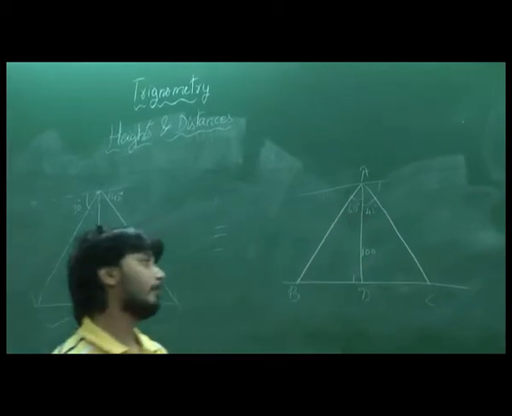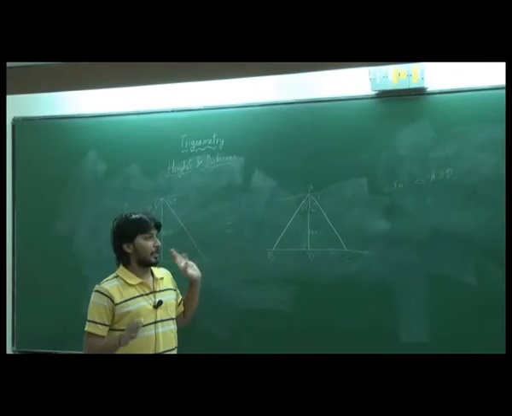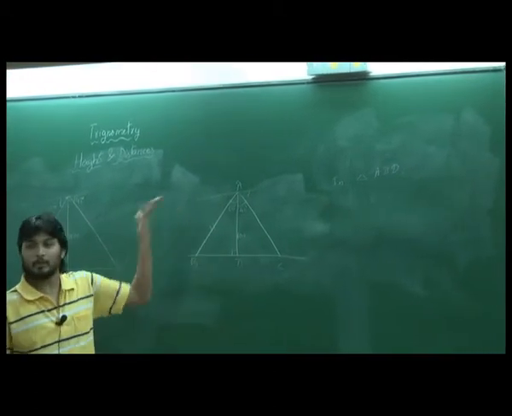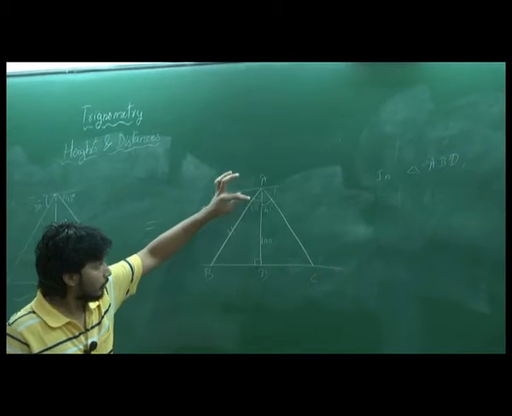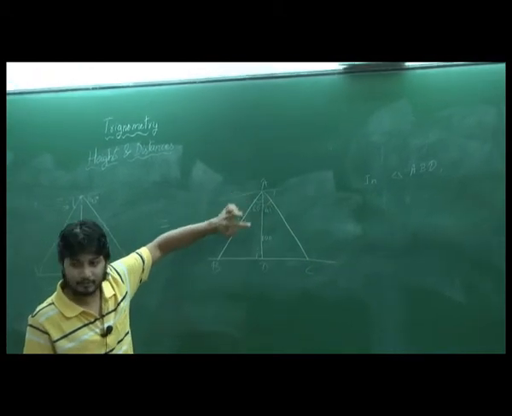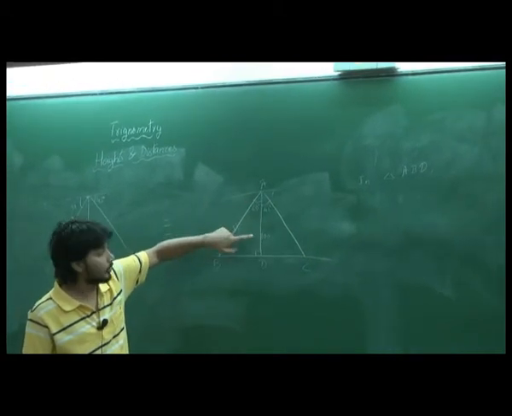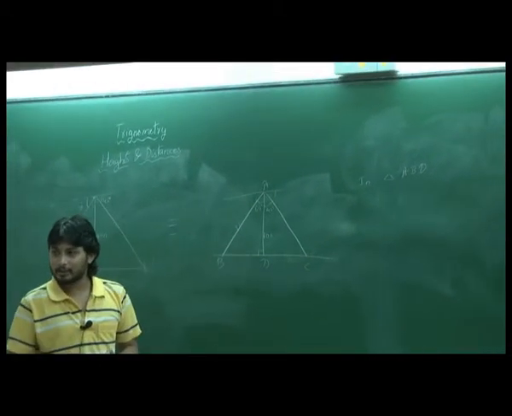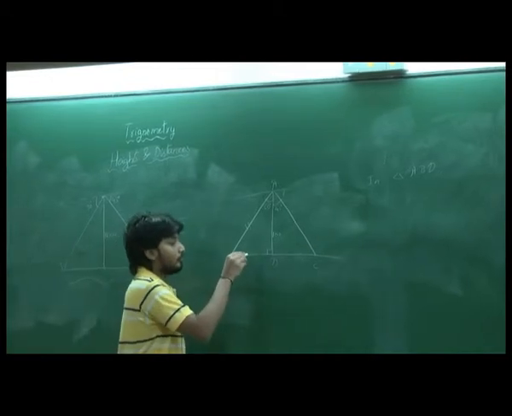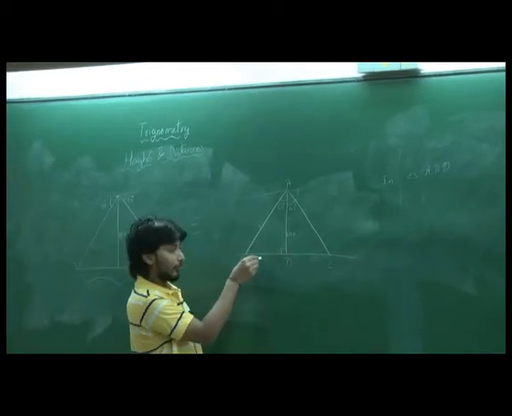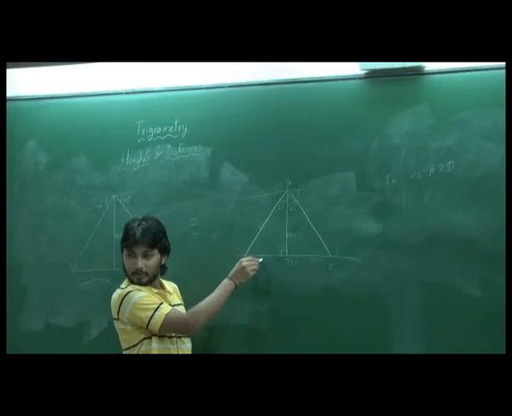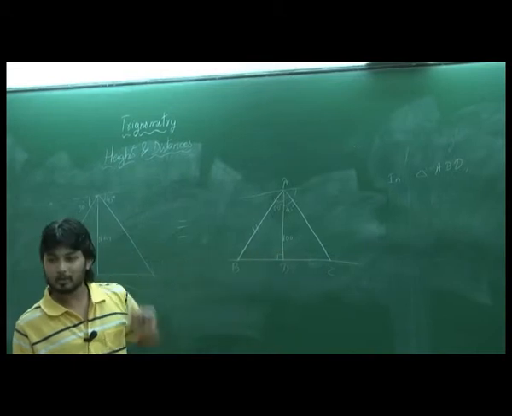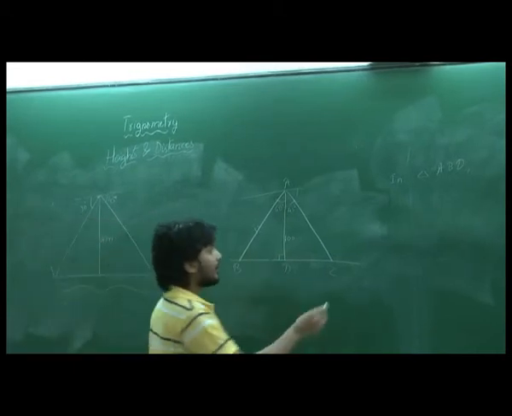Now let's take triangle ABD. In triangle ABD, let's first see what all we know. We know this angle. This is always the hypotenuse, but we don't know the hypotenuse value. But for this angle, we know the adjacent value, because adjacent is 100, it is given, the tower. So we need to find a ratio where only opposite and adjacent are involved, so that we can substitute this to be x and get that. Which is the ratio that involves adjacent and opposite? Tan, right? So let's consider tan 60.